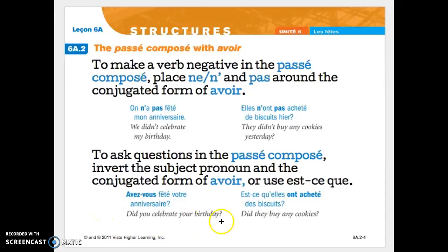If you want, you can also use est ce instead of inversion. You put the est ce in front of your subject pronoun, the conjugated form of avoir follows, and finally the past participle and whatever is the rest of the sentence.